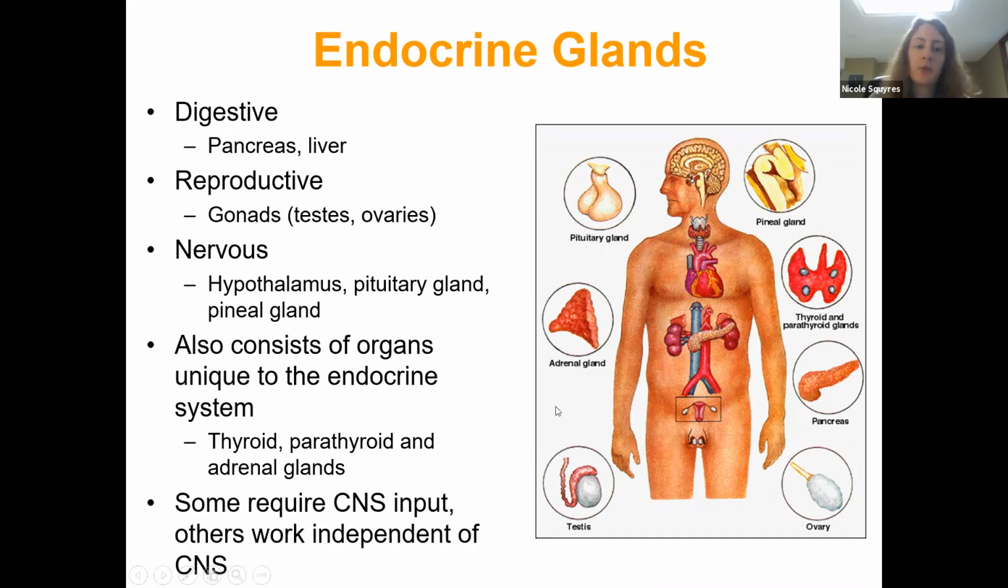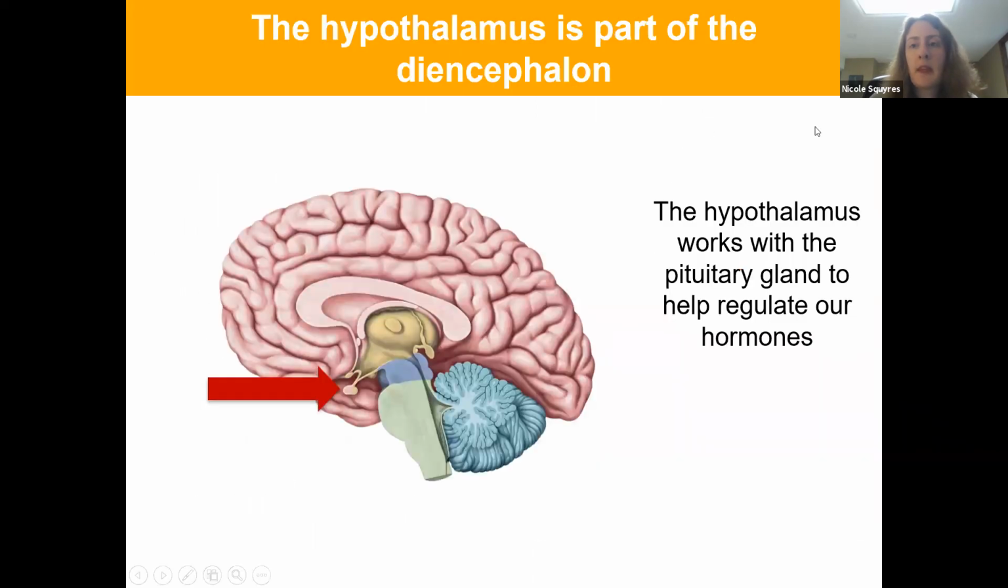Some of these glands require input from the central nervous system, and others work completely independent of the central nervous system. So the endocrine system can work with the central nervous system. They can coordinate with each other, but it can also be a completely separate system of control for the body. And so what I want to look at briefly here is the hypothalamus and the pituitary glands.